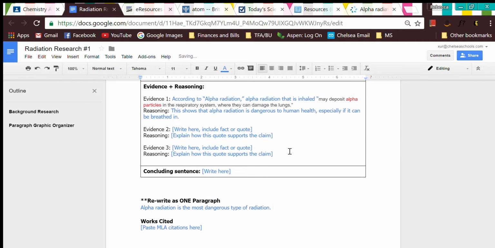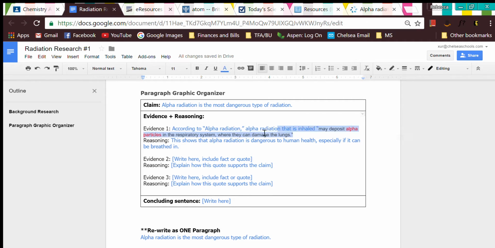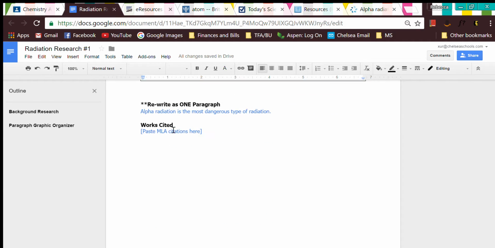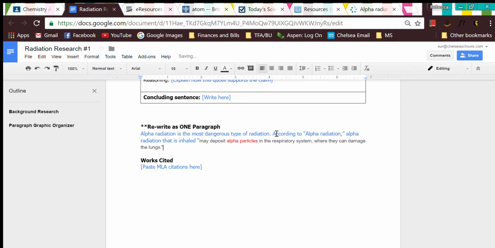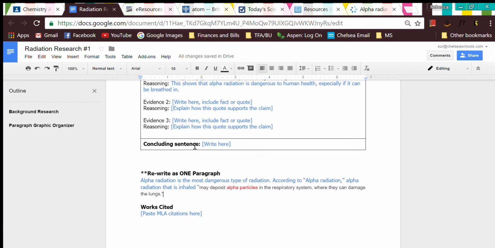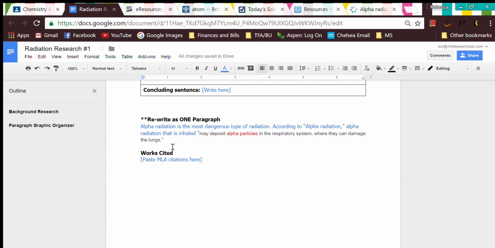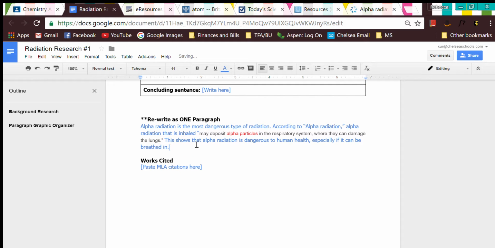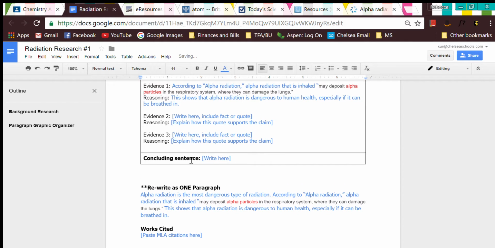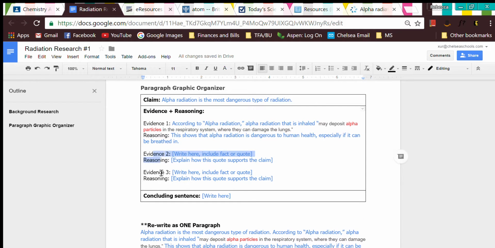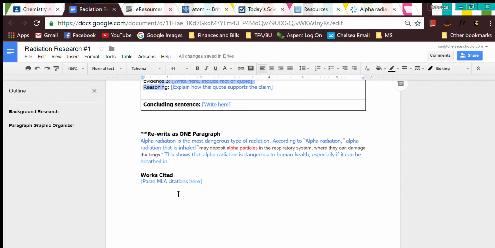So start with your claim. Alpha radiation is the most dangerous type of radiation. The next sentence would be, According to alpha radiation that is inhaled may deposit alpha particles in the respiratory system where they can damage the lungs. And then your reasoning would be the next one. After that, you would repeat the copy and pasting for evidence 2 and evidence 3. And at the very, very end, you have a concluding sentence that talks about a conclusion to your paragraph.